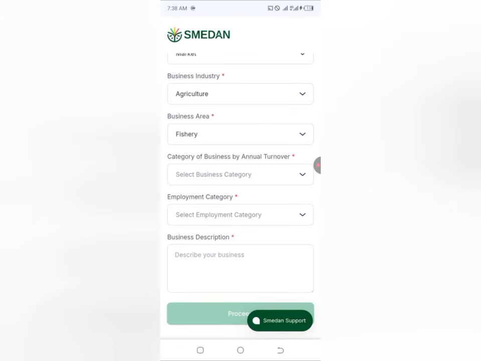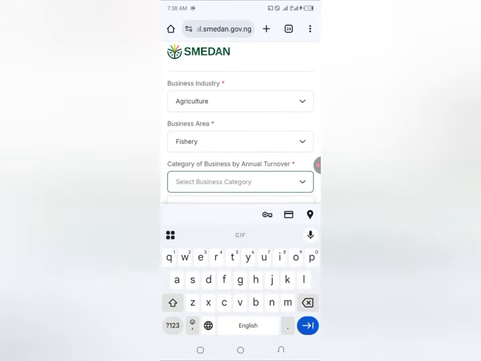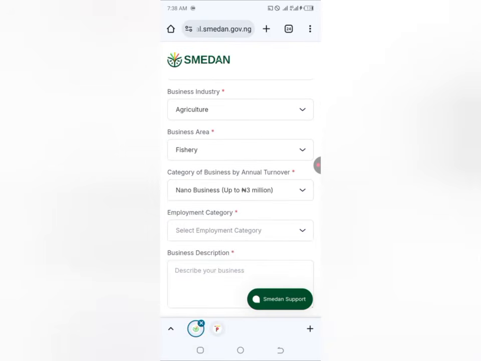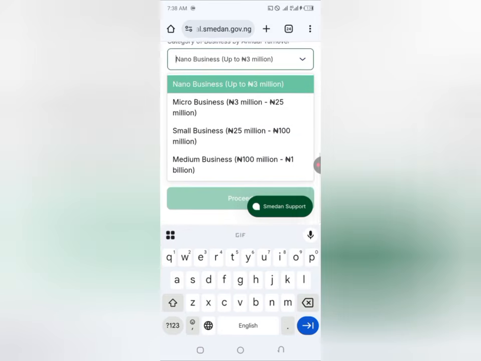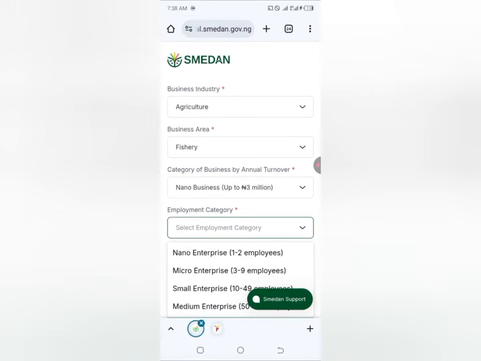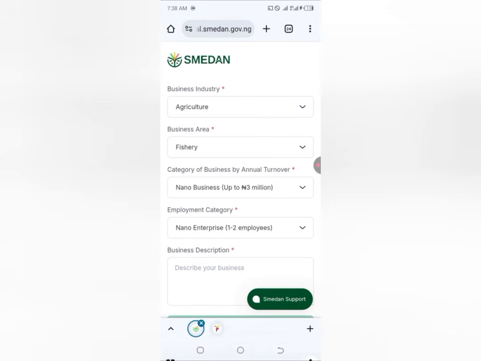They now ask for the category of business by annual turnover. I'm going to select that this is a nano business, so up to 3 million. I don't think there's anything less than 3 million there, so I'm going to select the last one, nano business, which is up to 3 million. Then my employer category, I'm going to select nano business. If you are a small business, please select accordingly, because you end up getting a certificate in the long run. What you fill in here is what's going to be on your certificate, so make sure you fill in the right information.